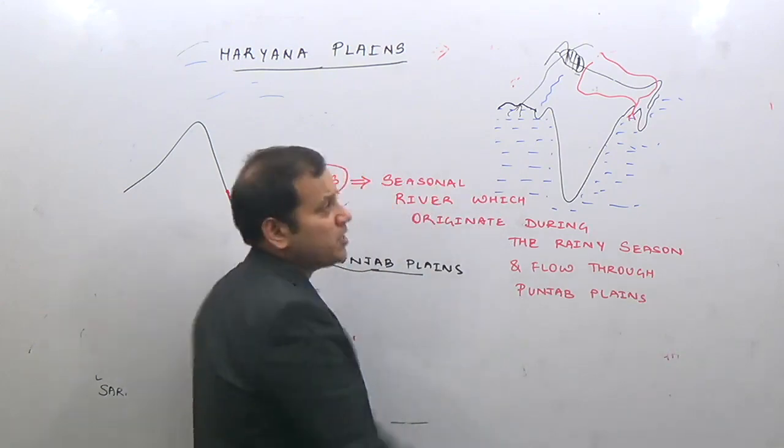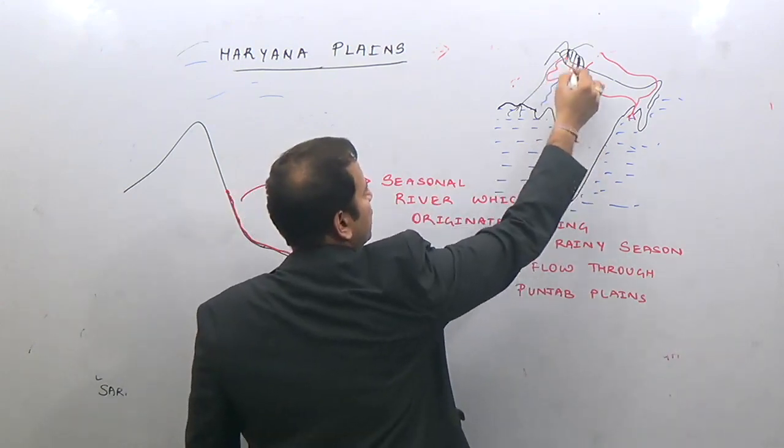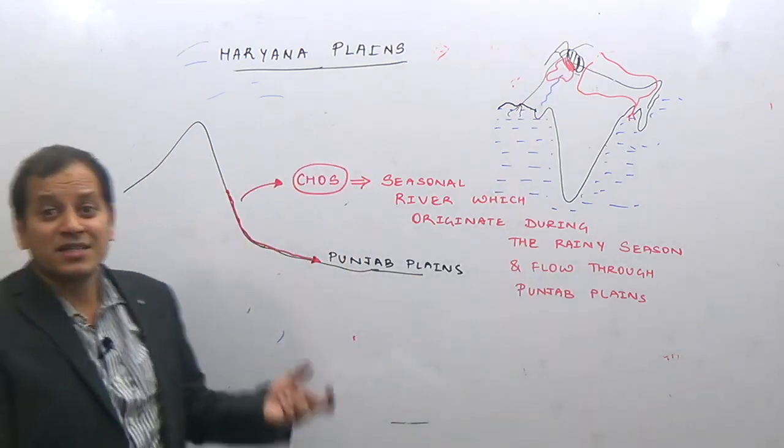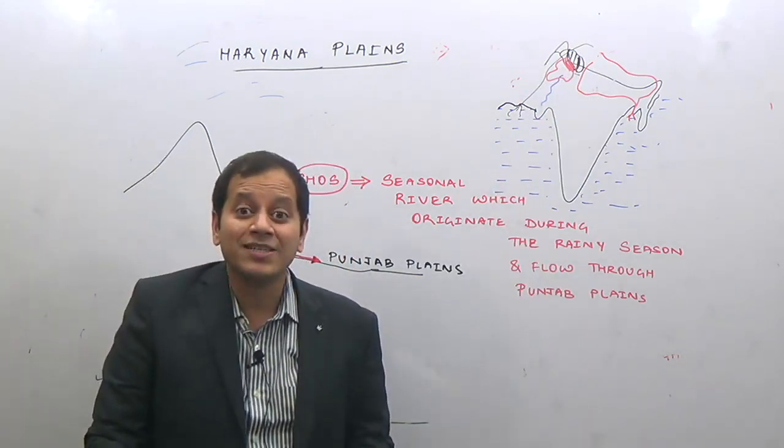Obviously, in which part of the Punjab plains? In the northern part of the Punjab plains, which is along the foothills of the Shivaliks. These rivers are locally known as chos.